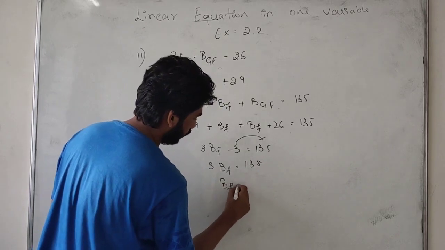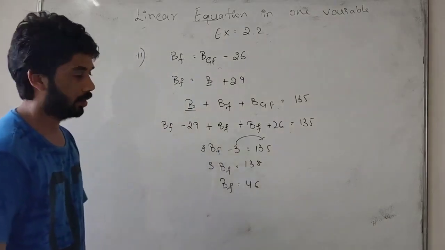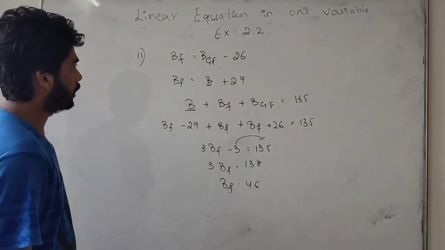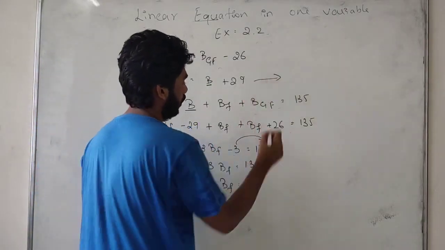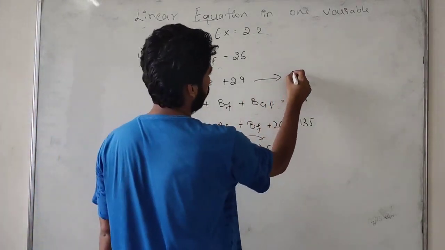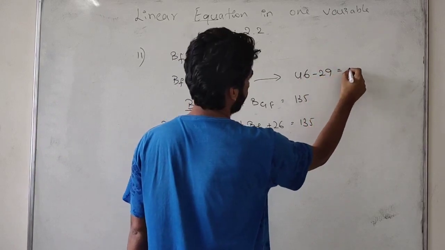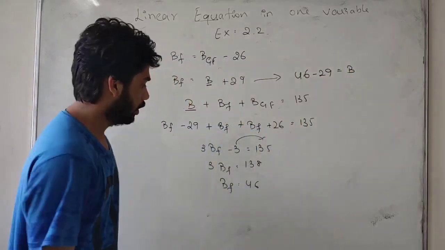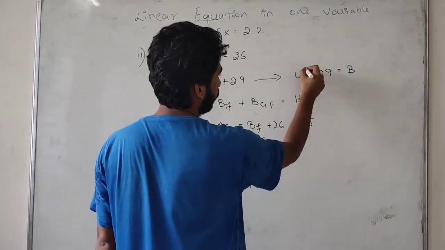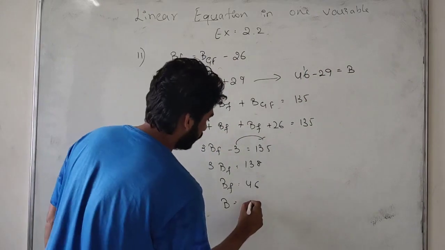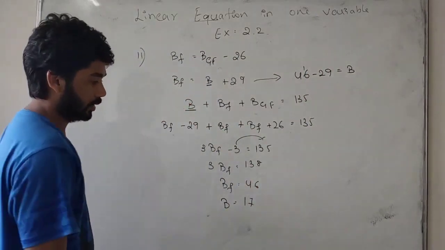So Baiju's father is 46. Now we can find Baiju's age from here: 46 minus 29. So we get Baiju's age as 17.